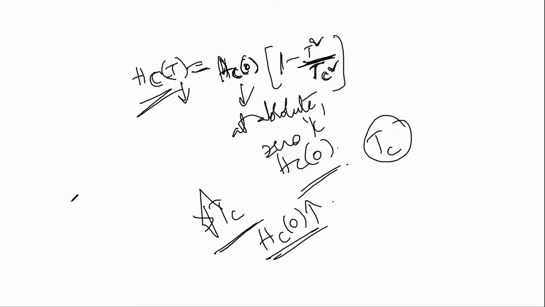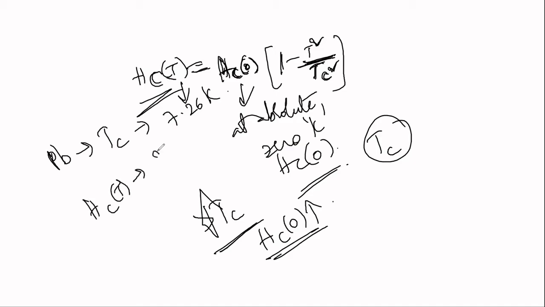Given the transition temperature for lead, Pb, Tc is 7.26 Kelvin. The maximum critical field for the material, Hc of 0 at 0 Kelvin, is 8 into 10 power 5.